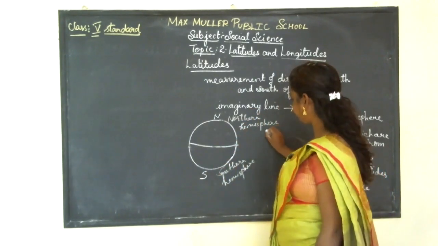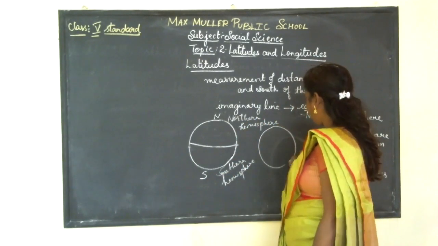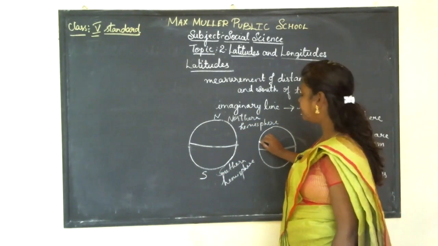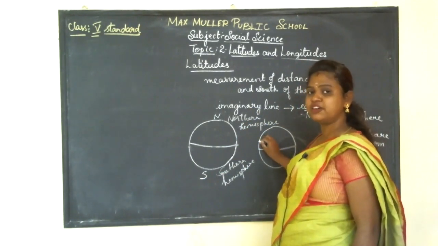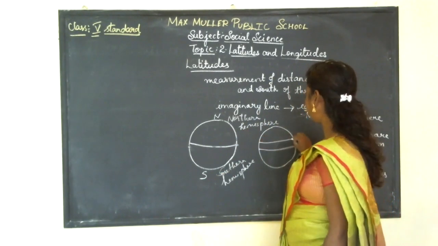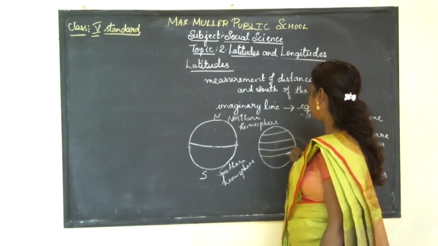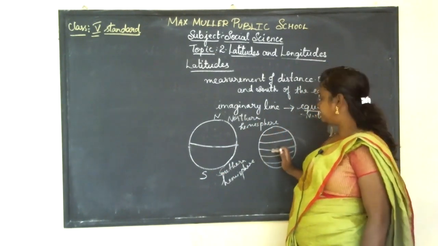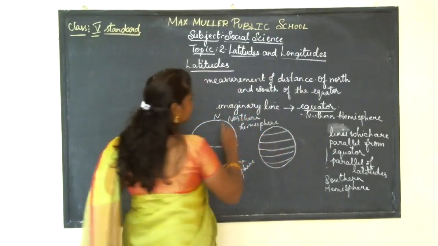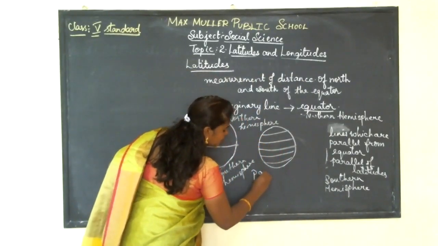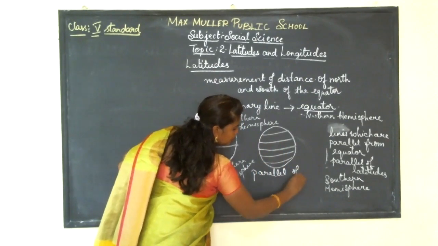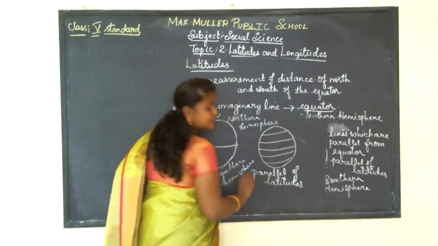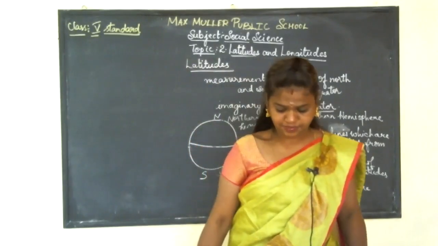And again, the imaginary lines which are drawn on the earth or on the globe will be parallel to the equator. It is parallel to the equator. So hence this is called the parallel of latitudes.